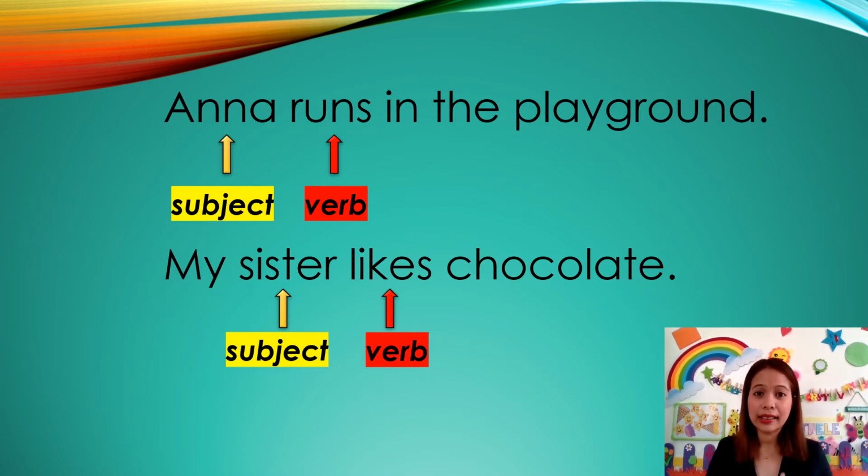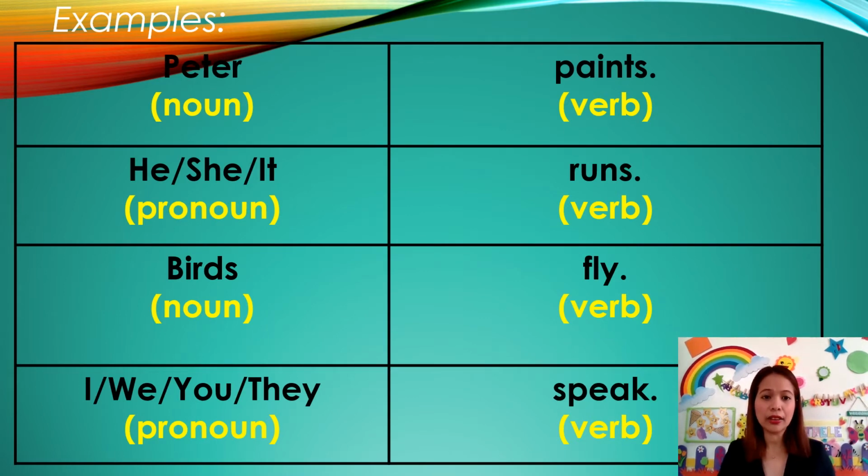We can make a sentence with just a noun and a verb, or a pronoun and a verb. Let's take a look at this example. Peter. Peter is a noun. Paints is a verb. He, she, and it are pronouns. Runs is a verb. Birds is a noun, while fly is a verb. I, we, you, and they are pronouns. Speak is a verb.